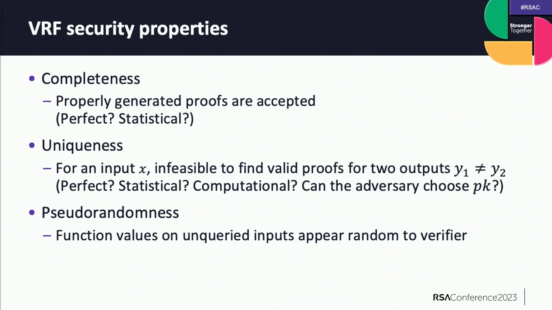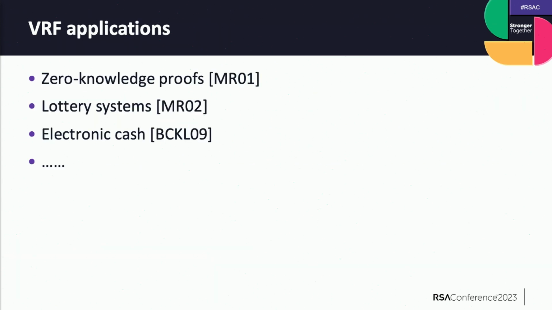And finally, the third traditional property is so-called pseudo-randomness. So this is if the verifier is adversarial. In other words, for an adversary that only knows the public key but doesn't know the secret key, the function values should appear random. So these are the three traditional security properties for VRFs.